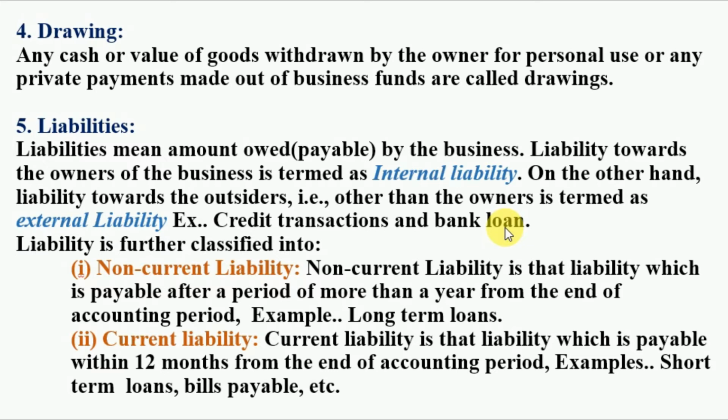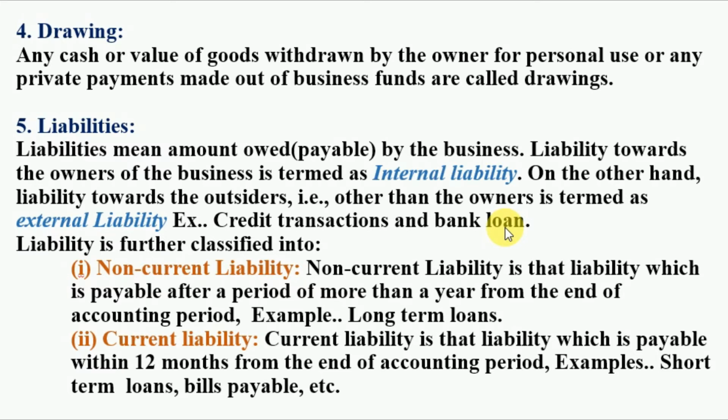So what is liability? Means amount owed by the business. That means a debt which is being taken by the business, and the business promises to pay that amount which is being borrowed by the business from outsiders or from the owners. So that amount is known as what?